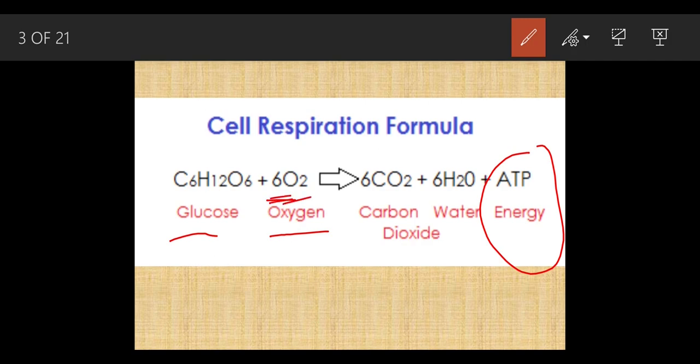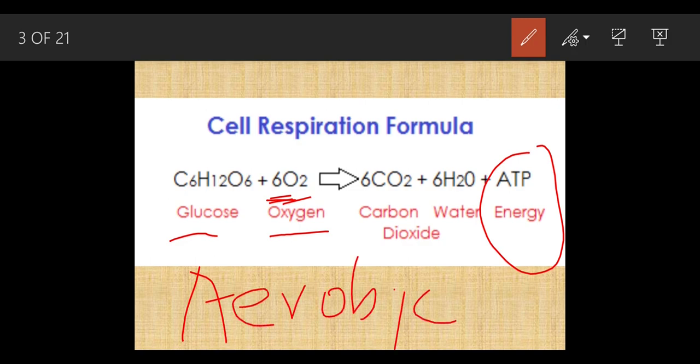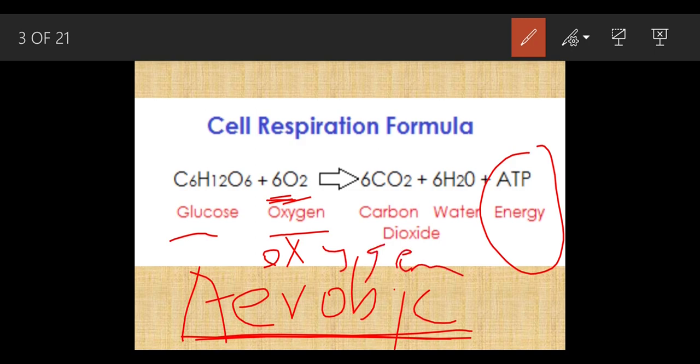There is another kind of respiration which occurs in the absence of oxygen, but as this is in the presence of oxygen, we call it aerobic respiration, because the word aerobic means with oxygen. And how many ATP does it release? That is 38 ATP. These are the energy molecules.